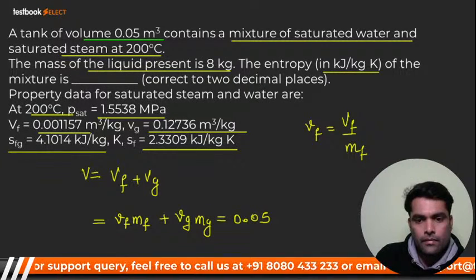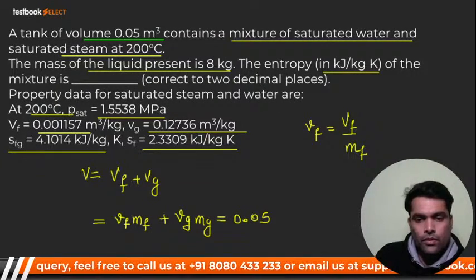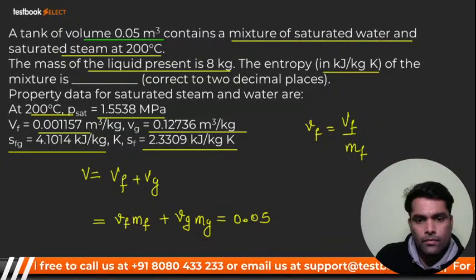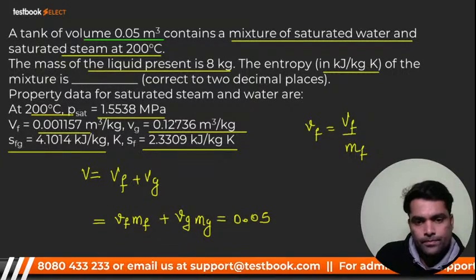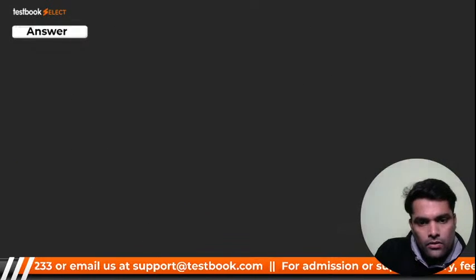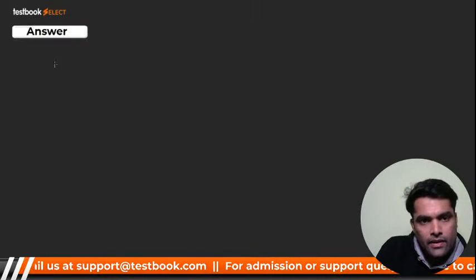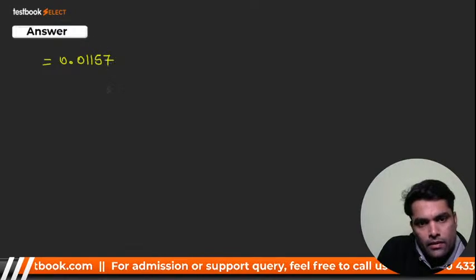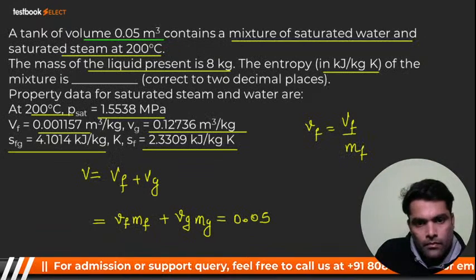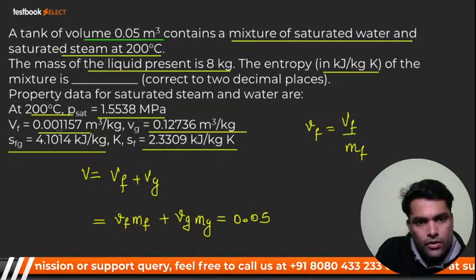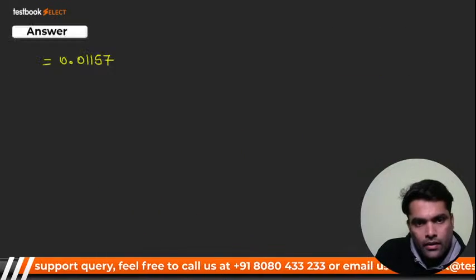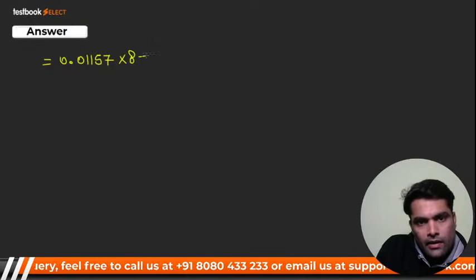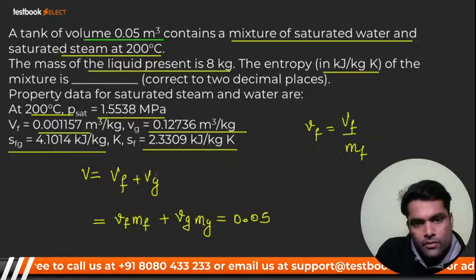So here we go. The specific volume of liquid is 0.001157, multiplied by 8, plus Vg.